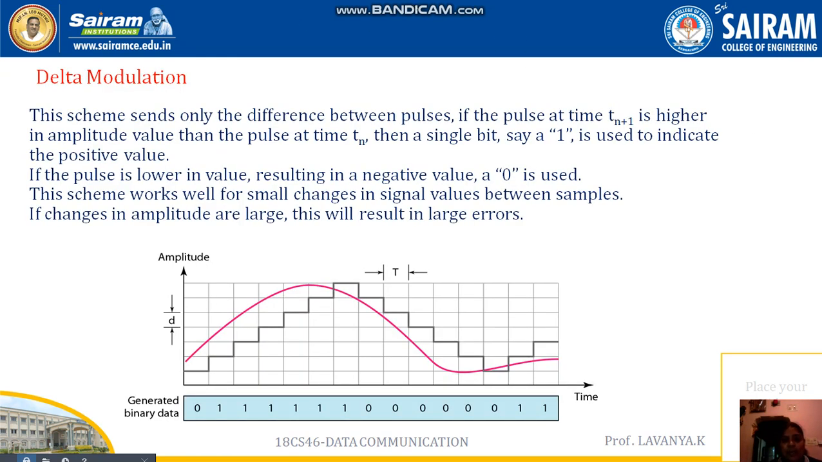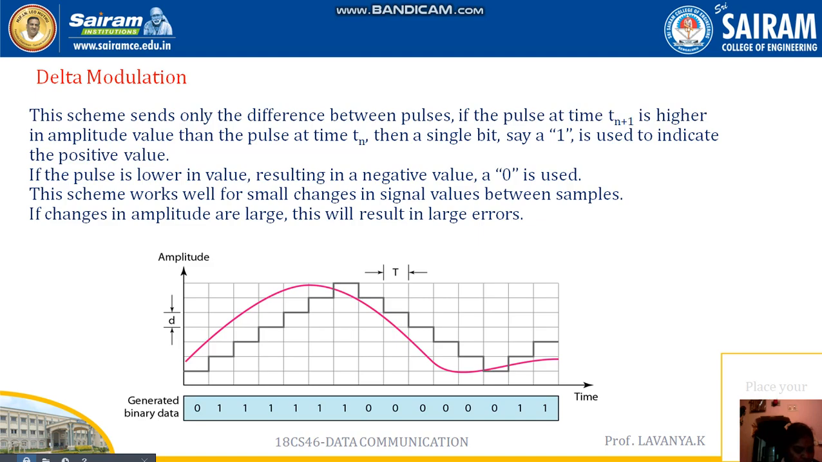Then what is delta modulation now? This is the second analog to digital conversion. The first one is pulse code modulation, the second one is delta modulation. Now we discuss delta modulation. Pulse code modulation is a very complex technique. To overcome that PCM technique, we are supposed to use the delta modulation technique. Then what is delta modulation?